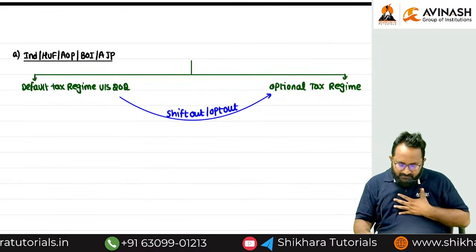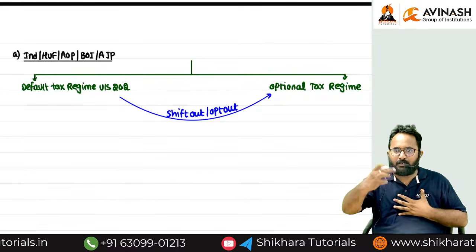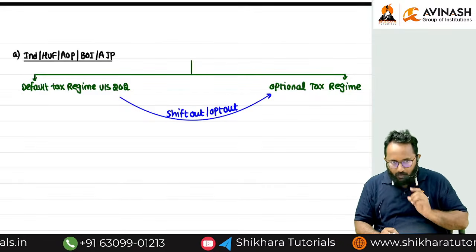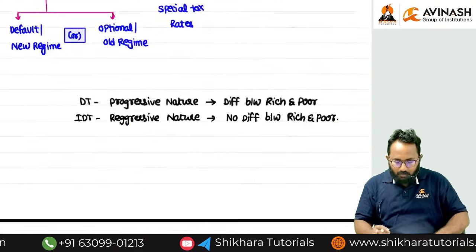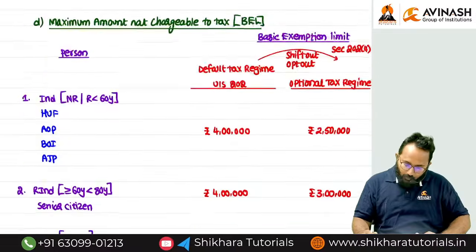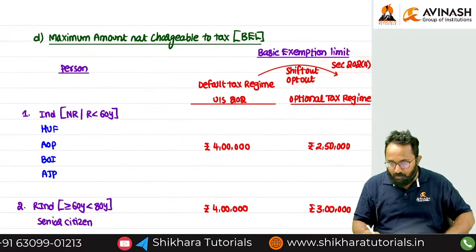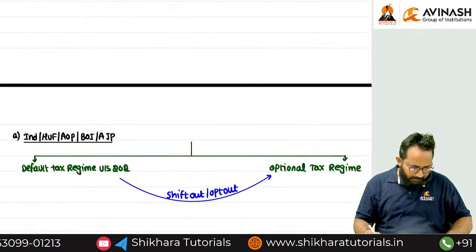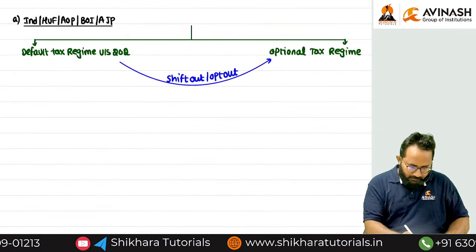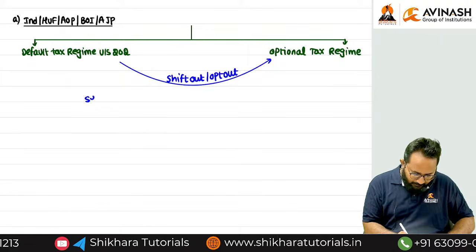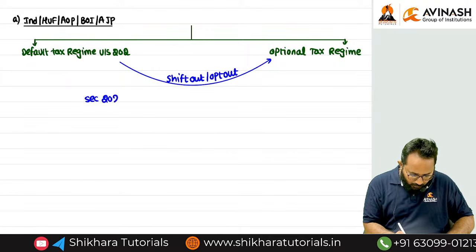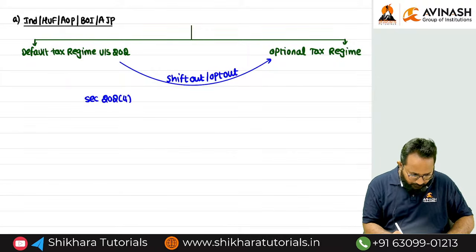So under which section do they give the facility to shift out or opt out? Section 202 subsection 4. What is that?